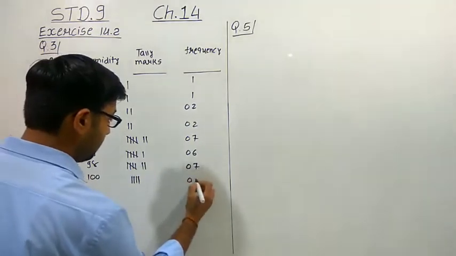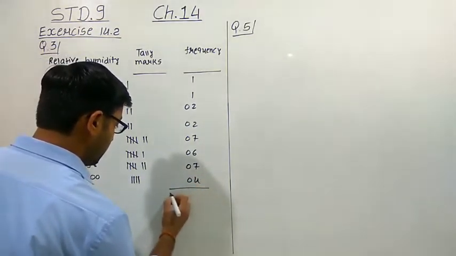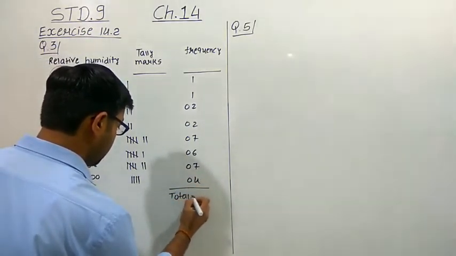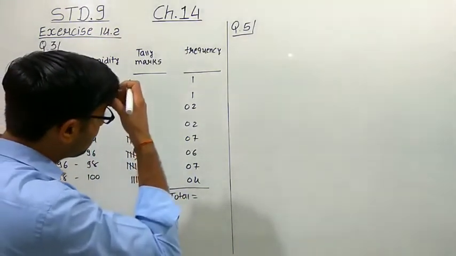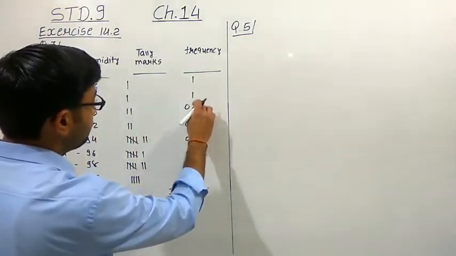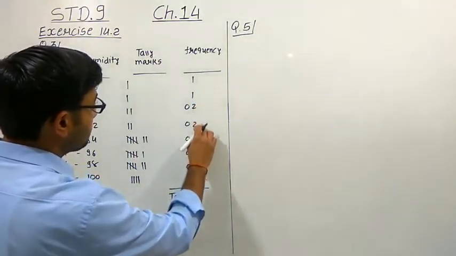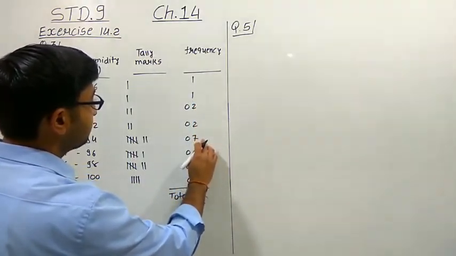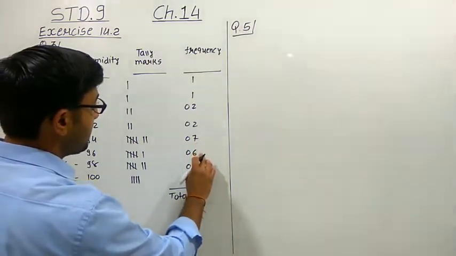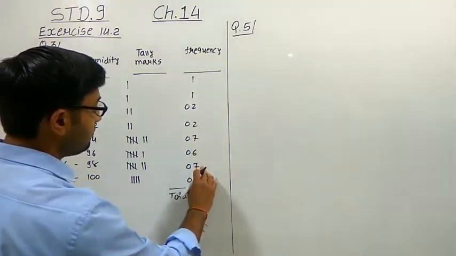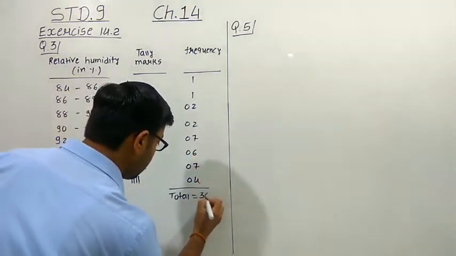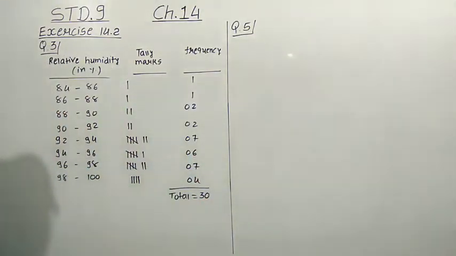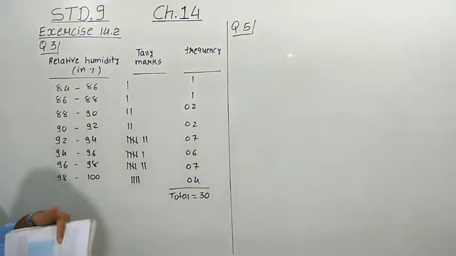And here we get the 4. Let us check the total, because the total must be 30 days. So 1 plus 1, 2 plus 2, 4. 4 plus 2, 6. 6 plus 7, 13. 13 plus 6, 19. 19 plus 7, 26. 26 plus 4, 30. So we have prepared the frequency distribution table, right?